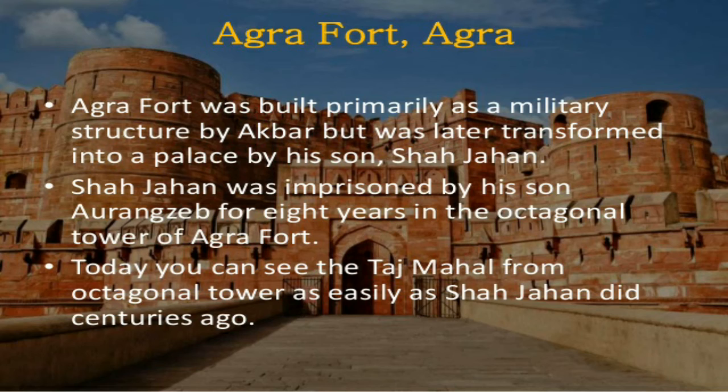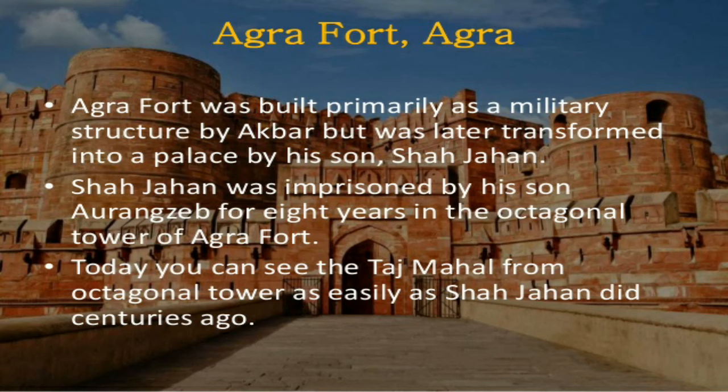And Shah Jahan was imprisoned by his son Aurangzeb for 8 years in the octagon tower of Agra Fort. So Agra Fort is also a very beautiful architecture of India and it represents Indian culture and Indian art.